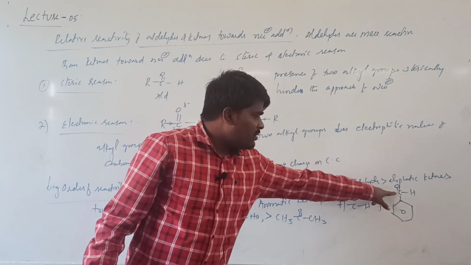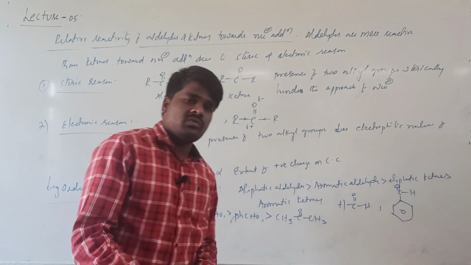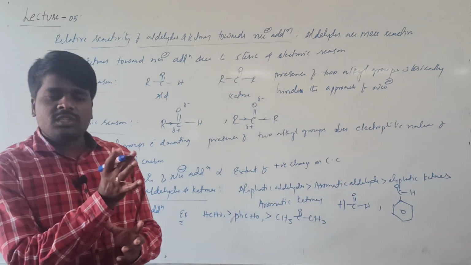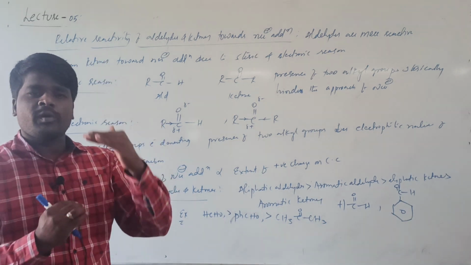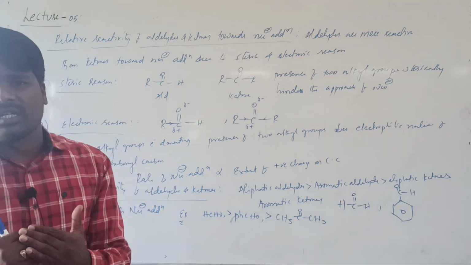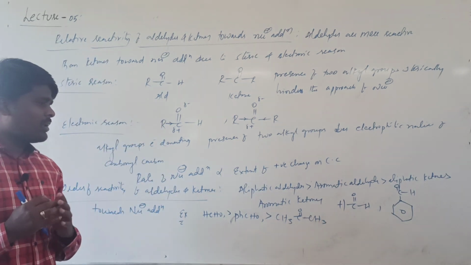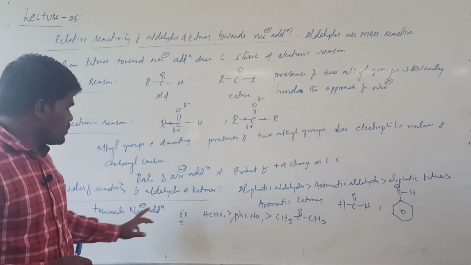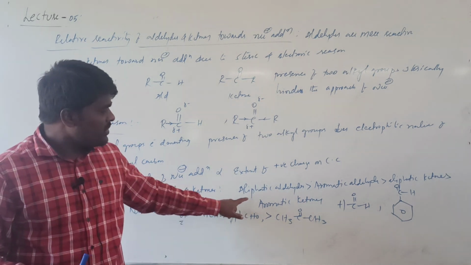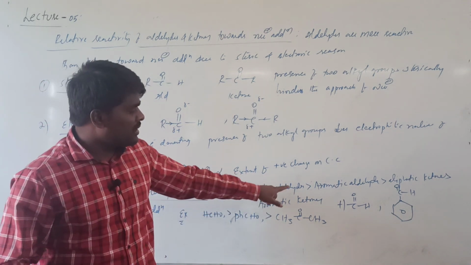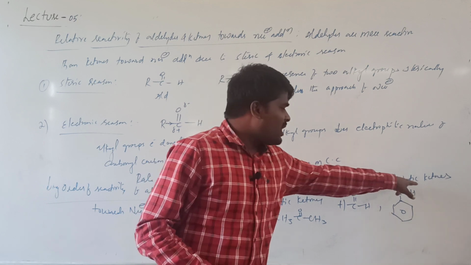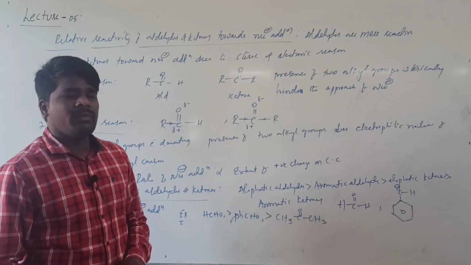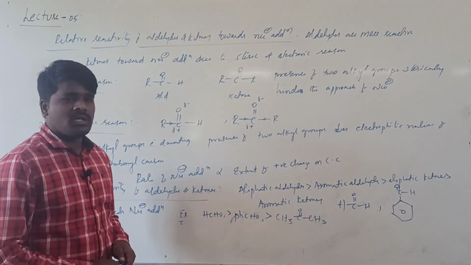Because of the resonance, this partial positive charge gets dispersed. Due to the dispersion of the charge, the extent of the positive charge on the aldehydic carbon will decrease. So the general simple conclusion is this order of reactivity towards nucleophilic addition: aliphatic aldehydes are more reactive than aromatic aldehydes, followed by aliphatic ketones and followed by aromatic ketones. Try to remember this order.